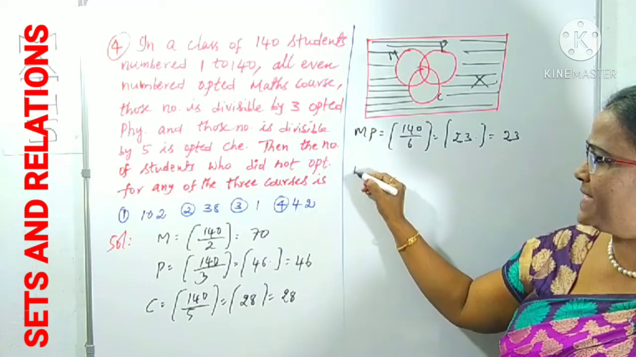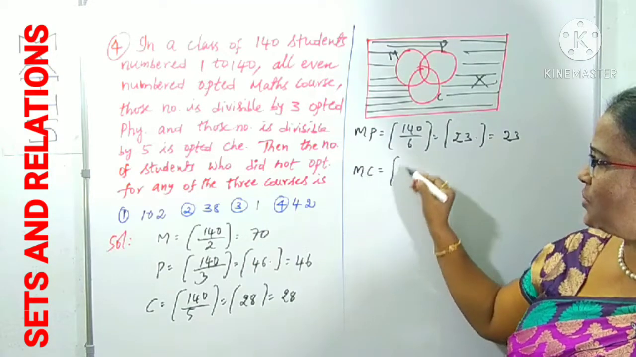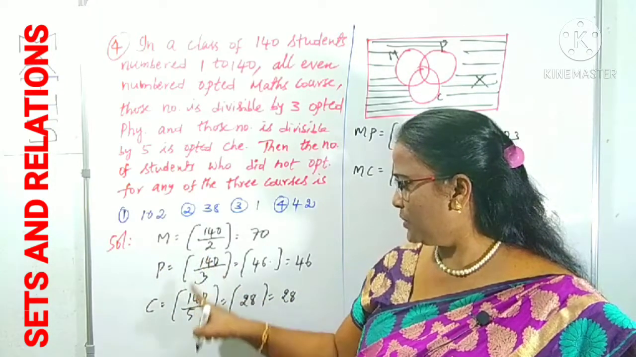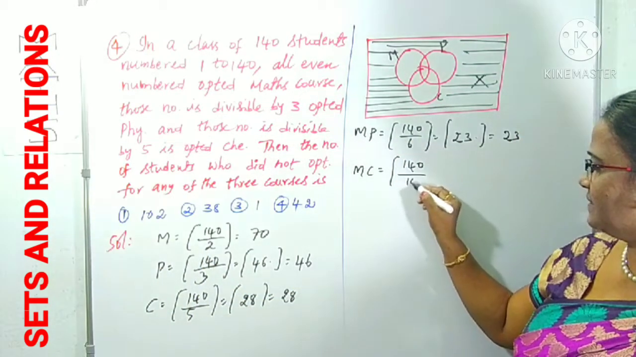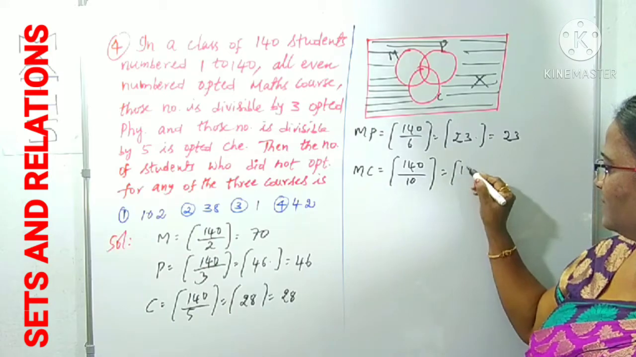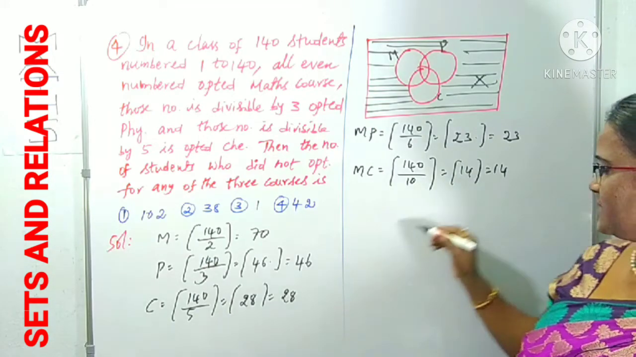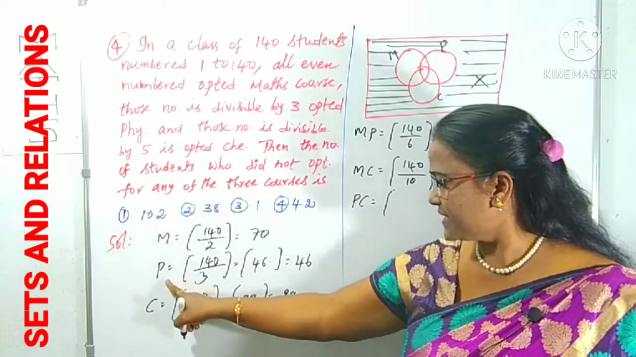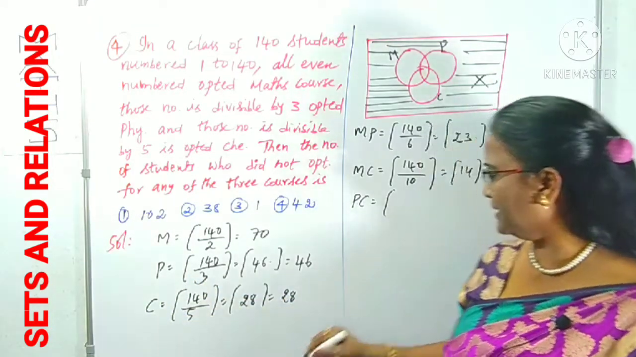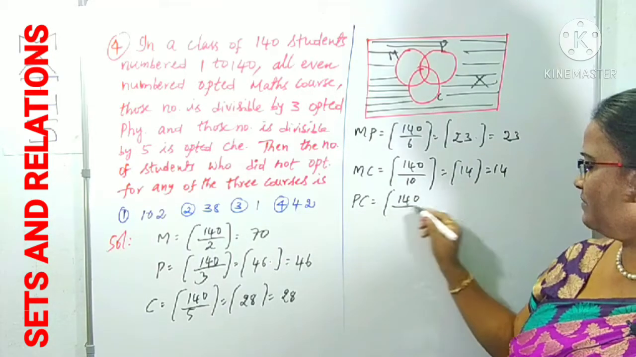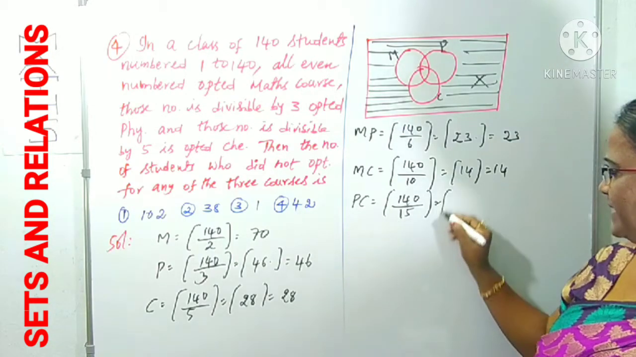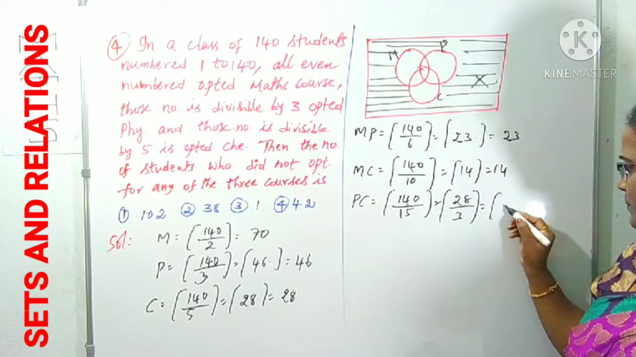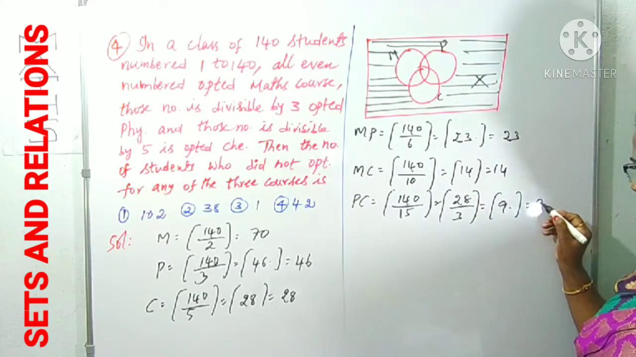Similarly, maths and chemistry: 140 by, if you take these two, 2 into 5, 10. That is 14. Right. Now next, physics and chemistry. For physics and chemistry, 3 into 5, 15, so 140 by 15. 5 cancels, 5 2s, 5 8s, 5 3s, 3 9s, you get 9 point something, that is only 9, right?